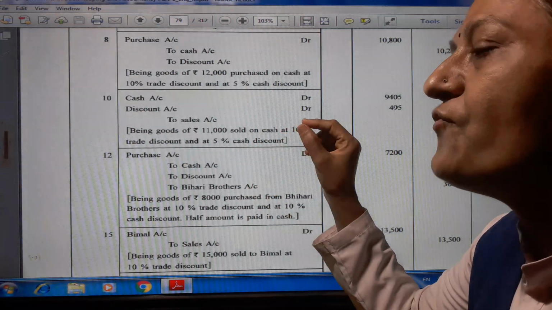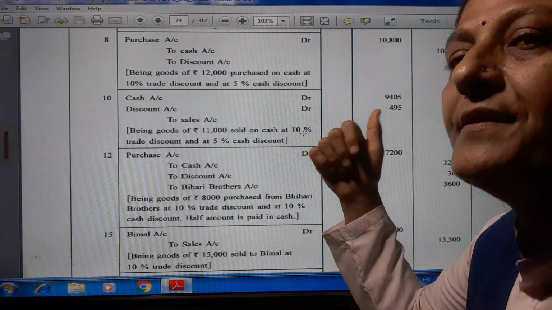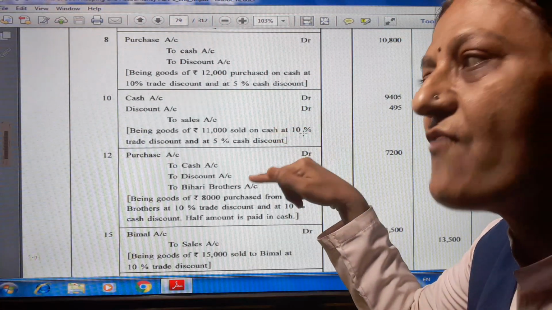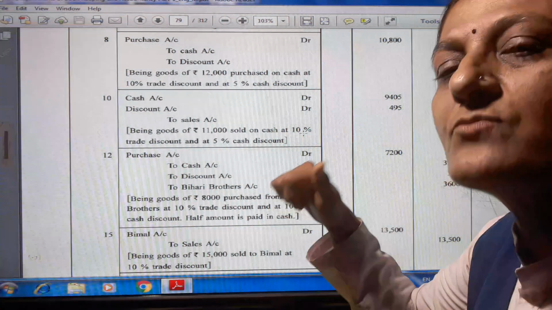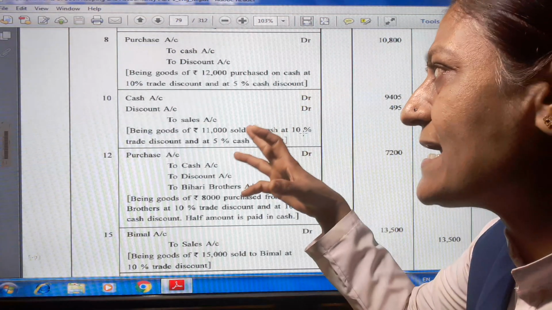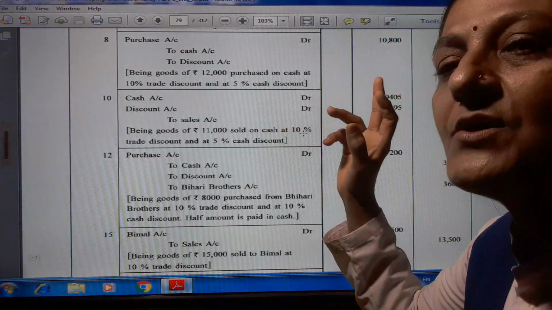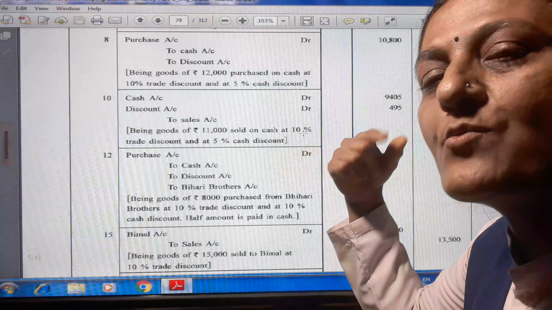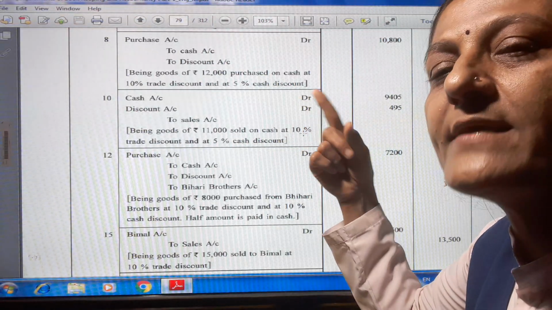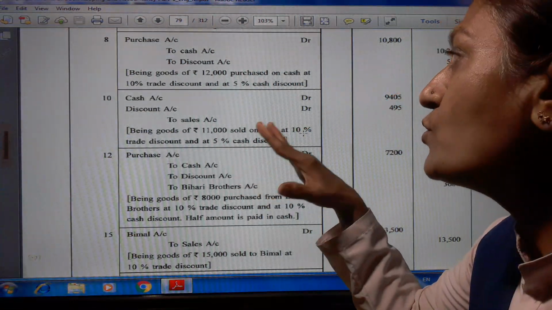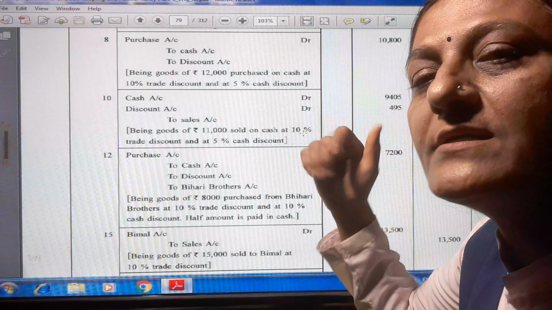So 495 is there. 9,900 minus 495 is equal to 9,405 rupees cash received. So cash account debit 9,405 rupees. Discount account debit, because discount allowed is an expense, so we have to write here debit 495 to sales account 9,900.